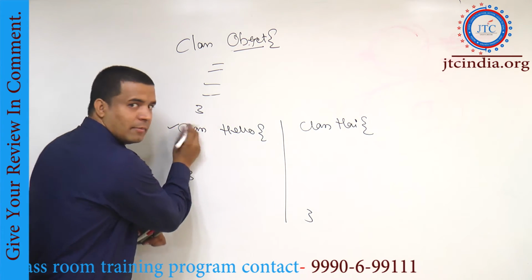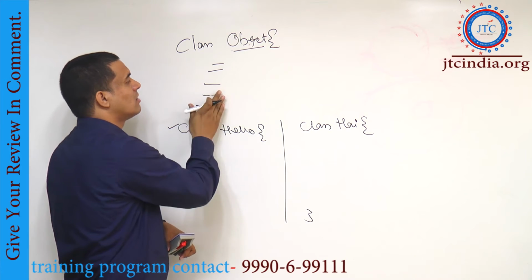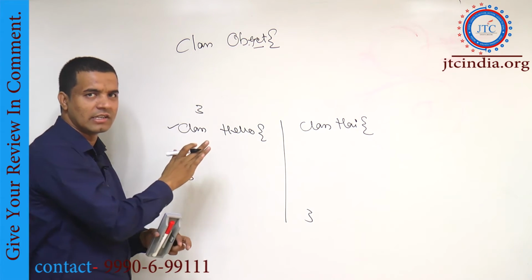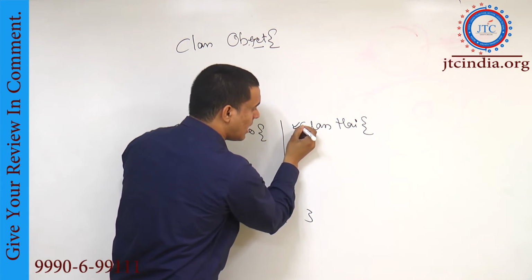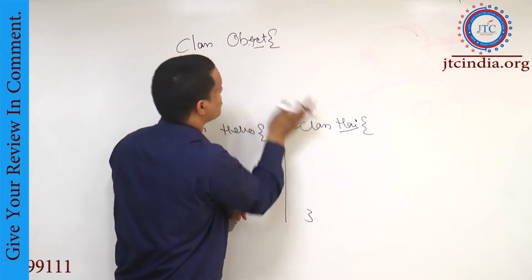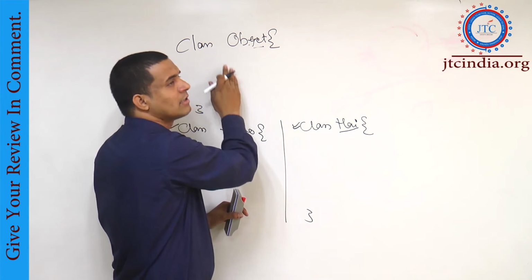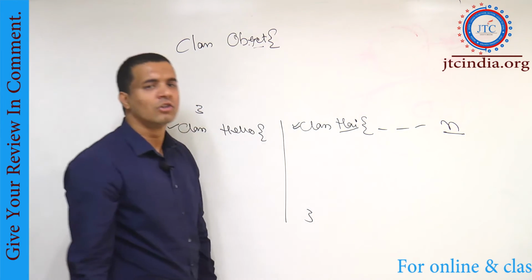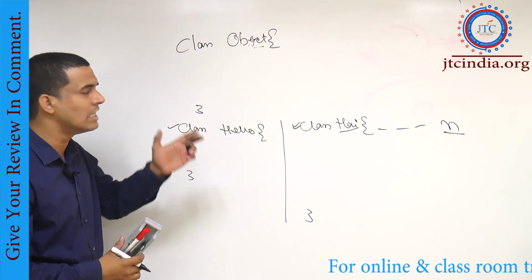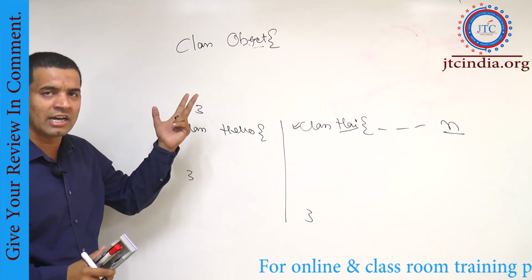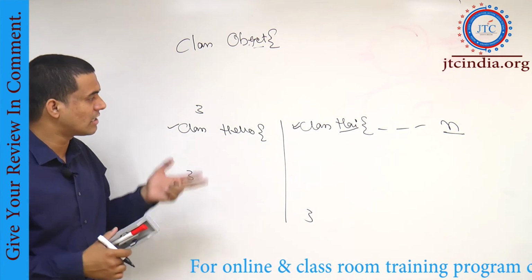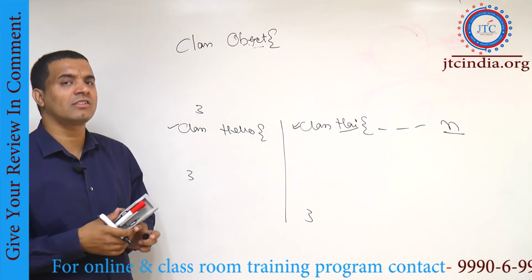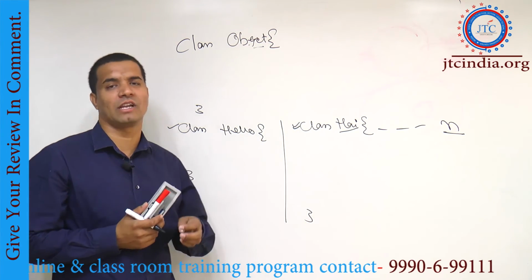The same thing can be done here: the hello class can access all the members available inside the object class, very easily. Similarly, the hi class also can access all the members of the object class. If you are writing n number of classes, all those classes can easily access the members, or you can say the methods, of the object class, because by default the object class is the superclass for all types of classes in Java.